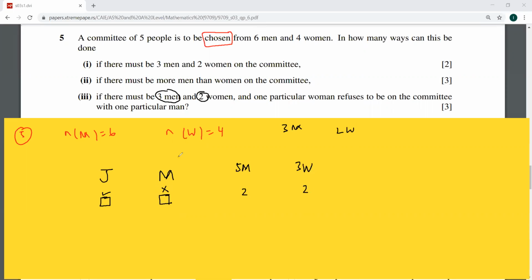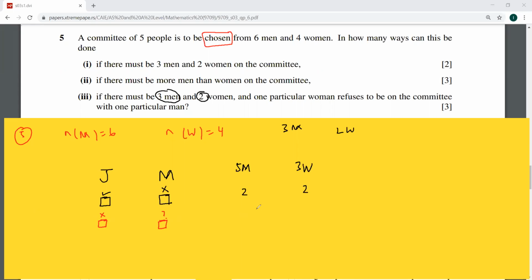If Jojo is not going, then we are not sure if Momo is going or not. So if there must be 3 men and one particular woman refuses to be on the committee, then Momo, we are not sure if she's going or not.